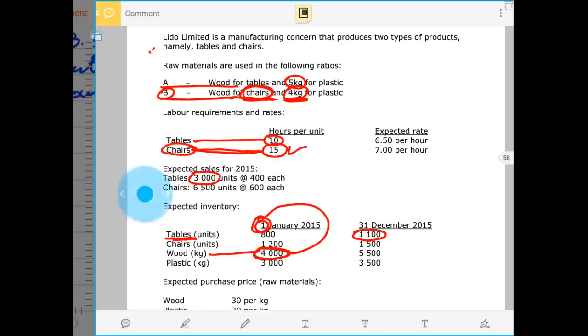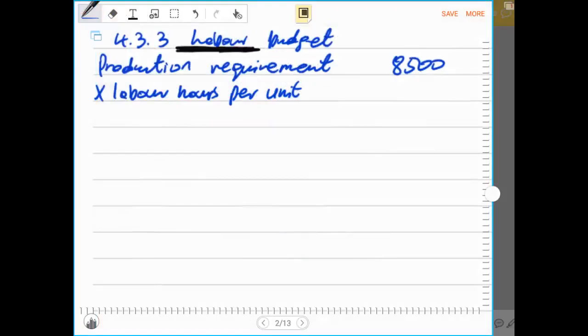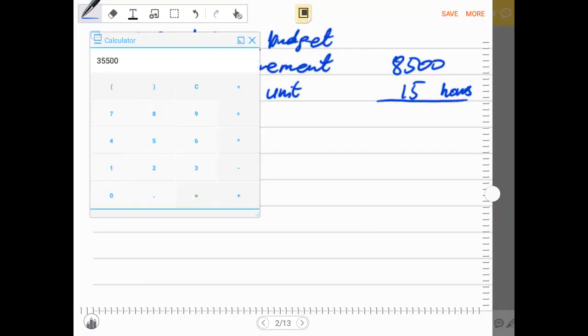Therefore, we multiply by 15 hours, which is the number of hours it takes to complete 1 unit. After we multiply, that will give us the total labor hours that are required to manufacture 8,500 units.